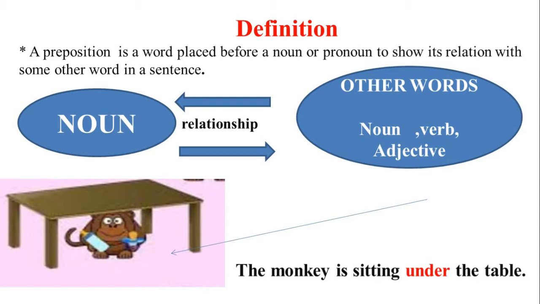Let's understand them with an example. The monkey is sitting under the table. Here, under is used to link table, which is a noun, and the sitting place of a monkey. If we do not use under and write the same sentence, we are not able to get what the relationship is between the sitting of the monkey and the table. Hence, under is a preposition.